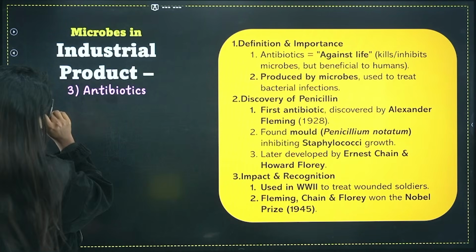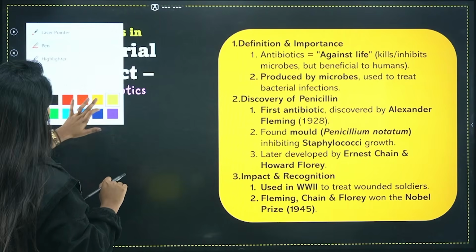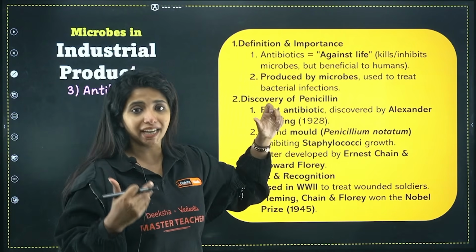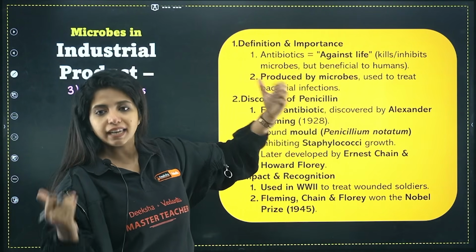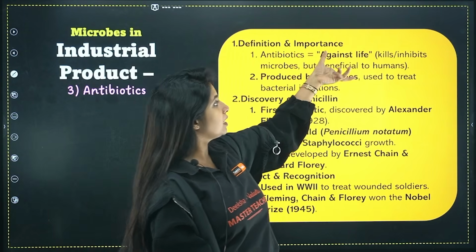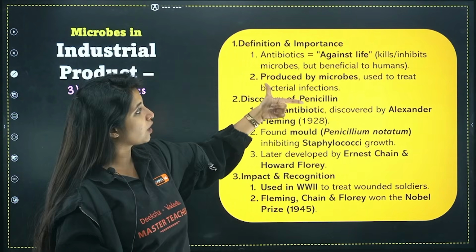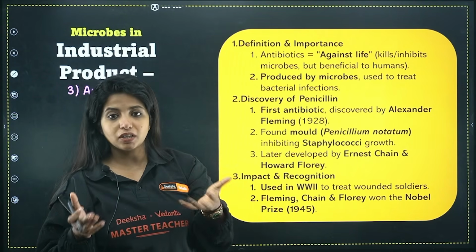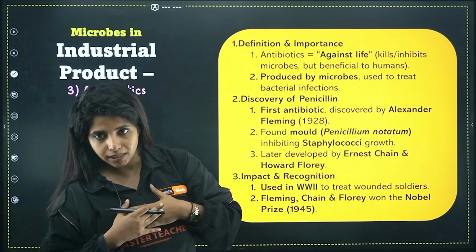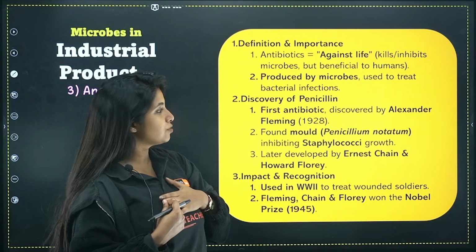Cool. Now, antibiotics, we're talking about antibiotics. Antibiotics means what? Anti means against, biotic means life. So antibiotics are something that are taken against life. It kills or inhibits microbes. Yes, but definitely it is super useful for us. It is produced by microbes and used to treat bacterial infection.